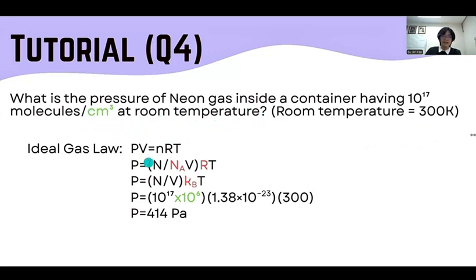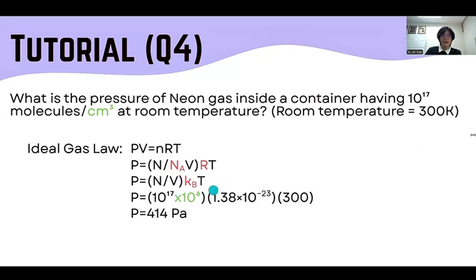What we can do is rearrange the ideal gas law equation such that we move the volume over to the right side, and we can substitute n, the number of moles, with the number of molecules divided by Avogadro's number. What you can notice here is that we have R, the ideal gas constant, divided by Avogadro's number, which gives the Boltzmann constant, denoted here as k subscript B.